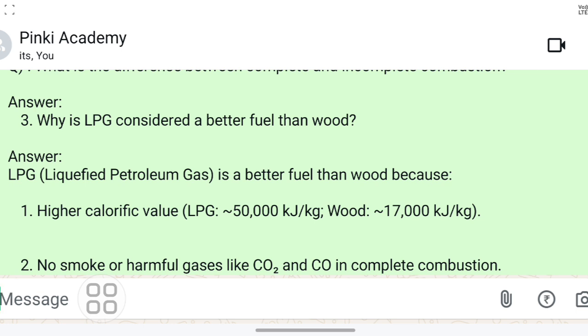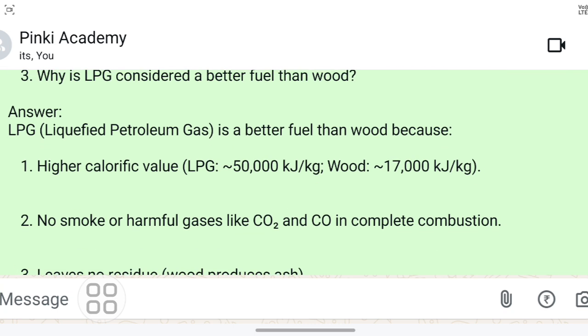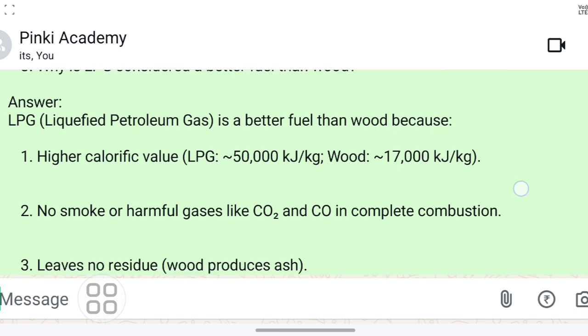Why is LPG considered a better fuel than wood? Why is LPG better in comparison to wood? So LPG is liquefied petroleum gas, we have to remember the full form as well, because sometimes if the question is easy, you may get this type of question also. What is LPG? What is the full form of CNG? So LPG full form is liquefied petroleum gas. So why is this better than wood?